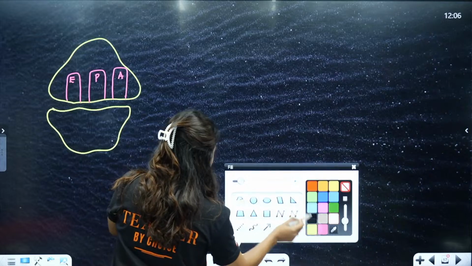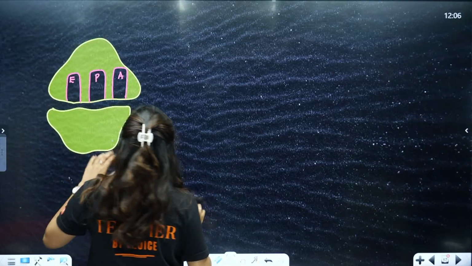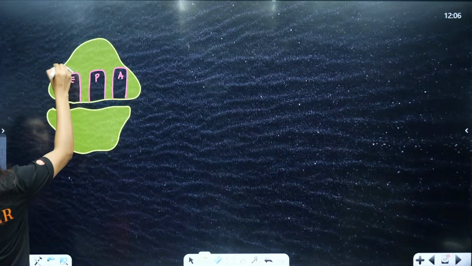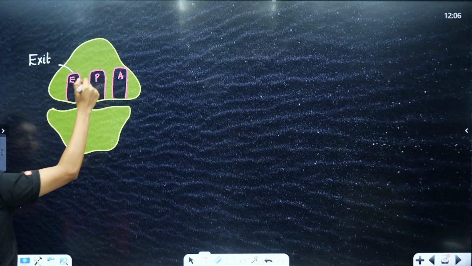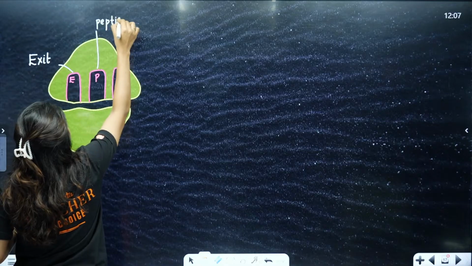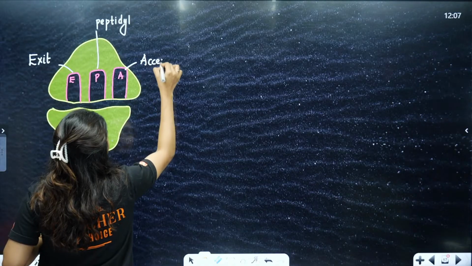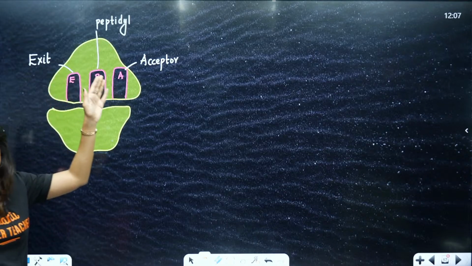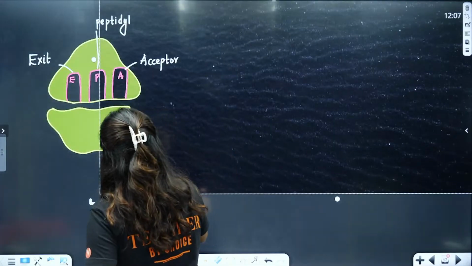Now the colors are there so you can see the sites properly. So look here students, the E site is the exit site, where the tRNA will exit after giving the amino acid. On the other side, we have the P site, which is the peptidyl site, and we have the A site, which is the acceptor site, the amino acid acceptor site. So we have one E site, P site and A site. Now what is going to happen?